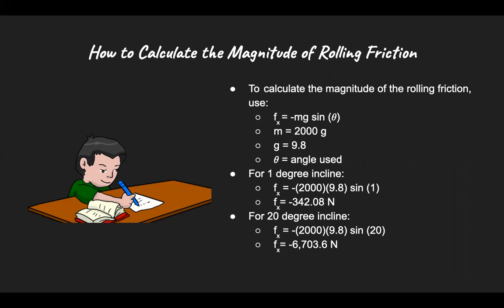The rolling friction of the 1 degree incline was calculated to be negative 342.08 newtons. The rolling friction of the 20-degree incline was calculated to be negative 6,703.6 newtons, and these were our calculations.